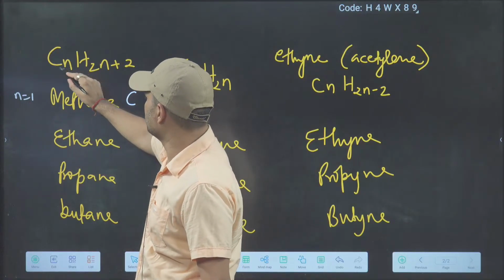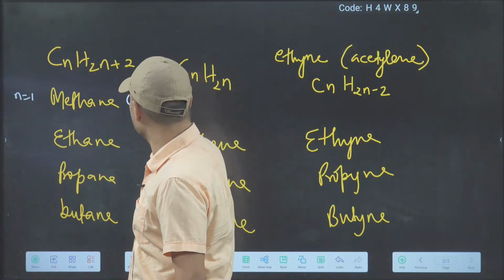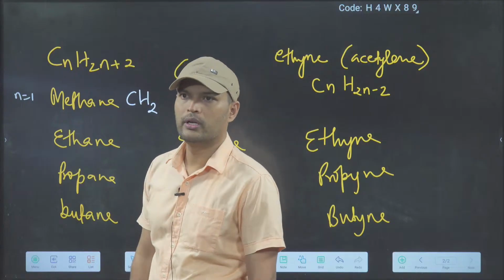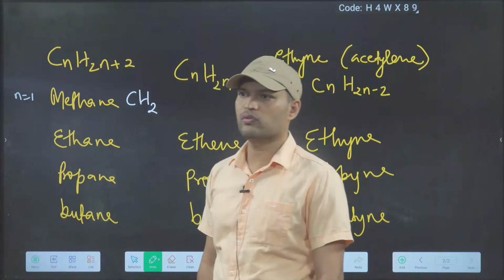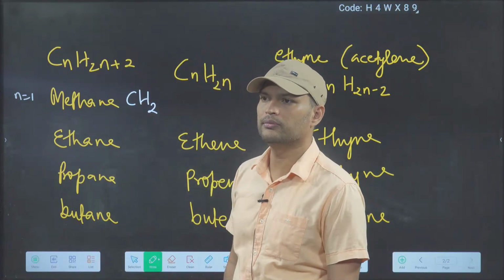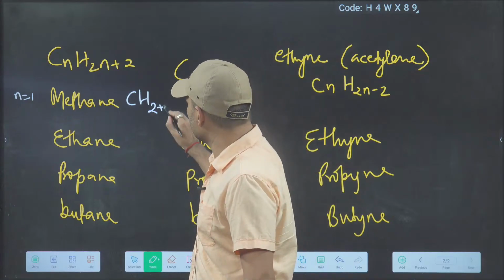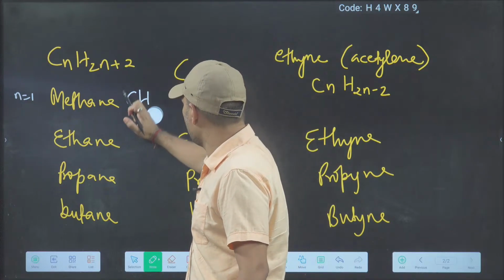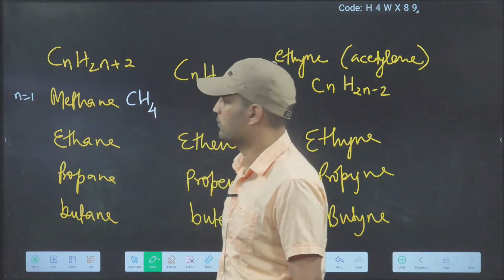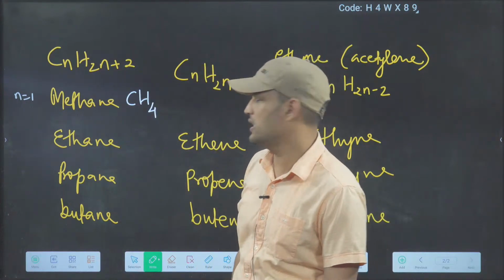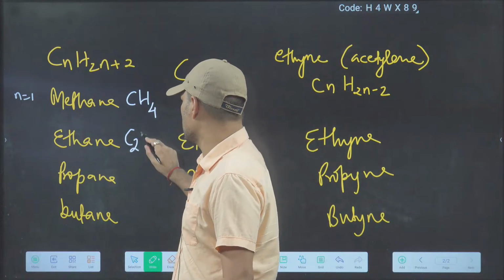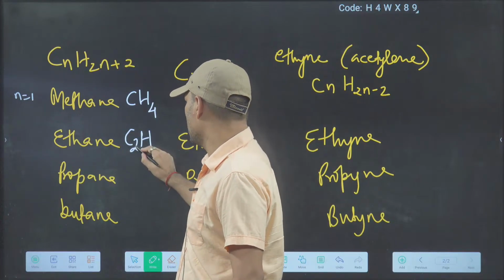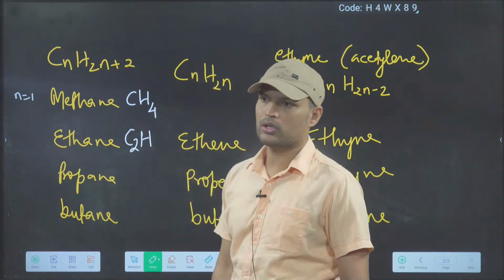So 1 carbon, then double it, then H will become 2, correct? And you have to add 2 also. Double, then add 2. So it will become what? CH4. So ethane formula jaldi se batao, what I will write? Ethane, carbon 2. What should be hydrogen?